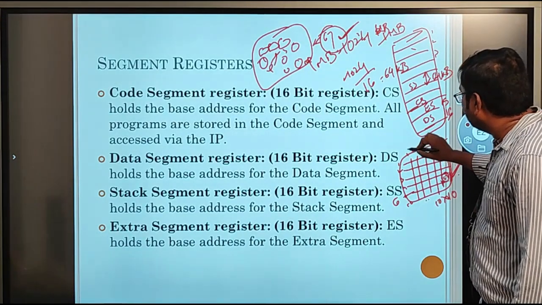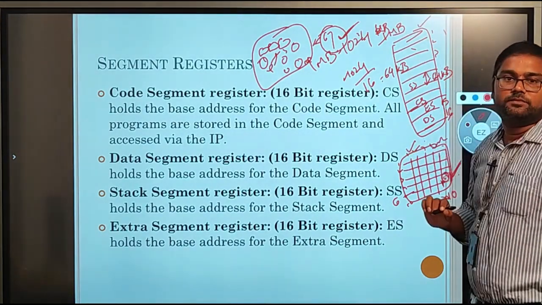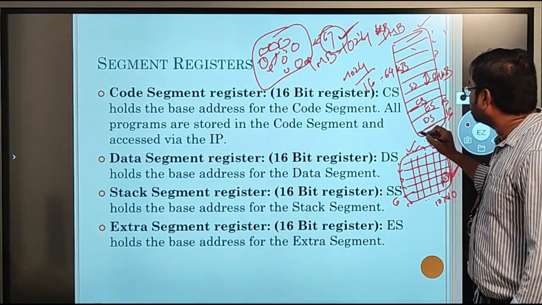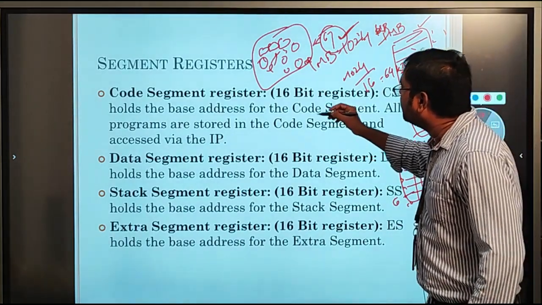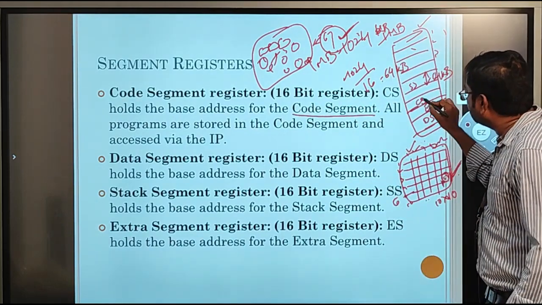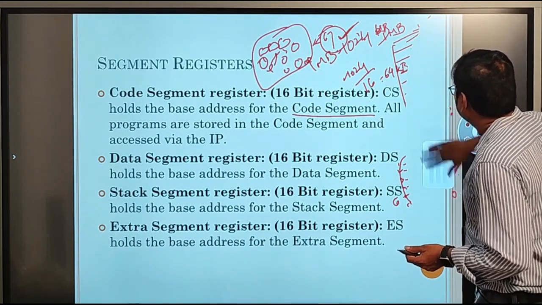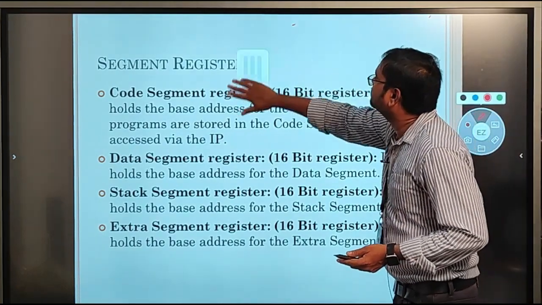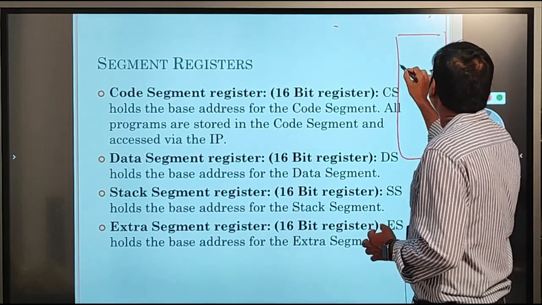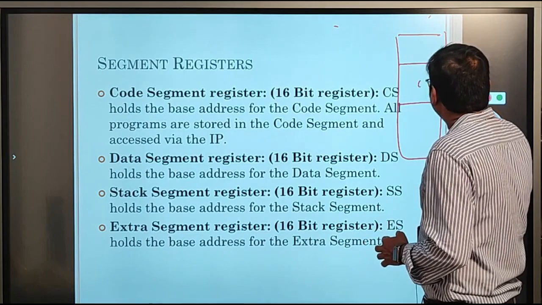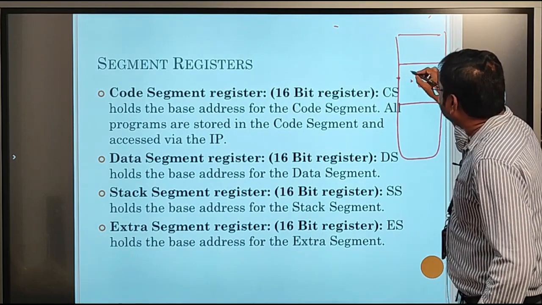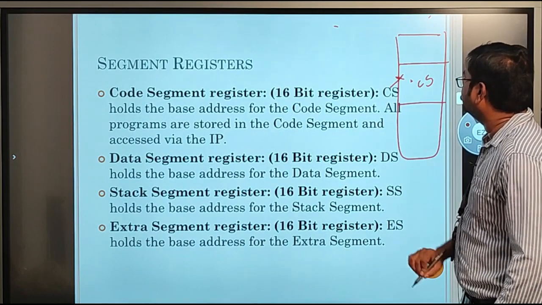The same second method is applicable for memory segmentation. If we divide the memory into segments, we can simply go to the starting address of any segment. For example, I already told that the code segment register will store the code segment address. So this is the memory, and in this rack we have the code segment. This is our required destination.